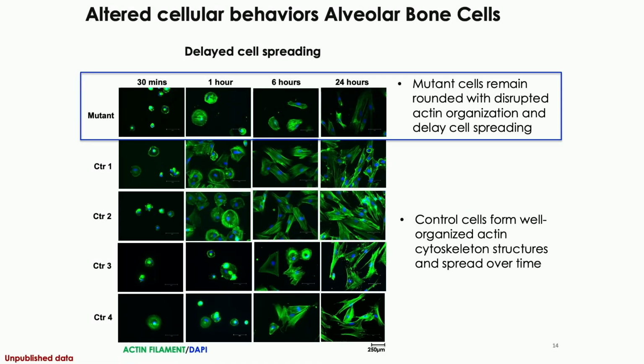After that, we would like to see if the alteration of FAM20A alters cellular function. We found that the mutant cells remain round and show disturbed organization and delayed cell spreading, compared to the control cells, which have a well-organized attached cytoskeleton structure and show spreading over time, which we observed from 30 minutes until 24 hours.